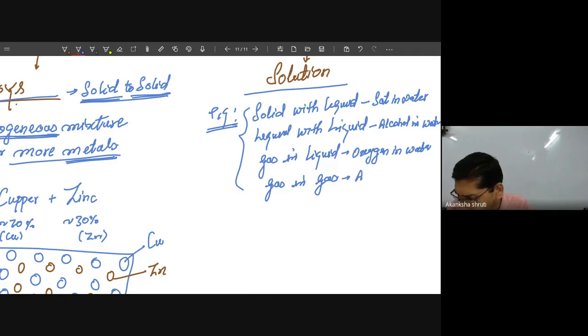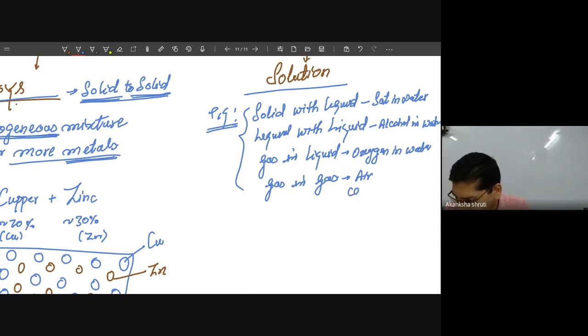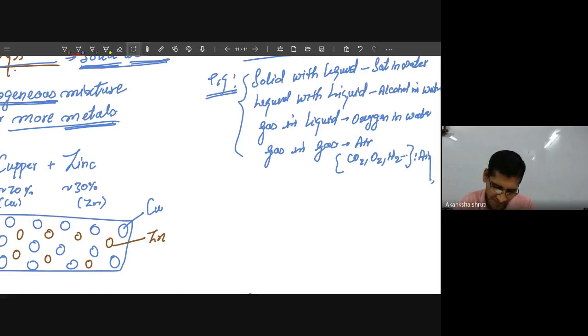This is the air itself. Oxygen, carbon dioxide, nitrogen, all these things are present together, and many others, collectively they are called air. So these are a few examples.